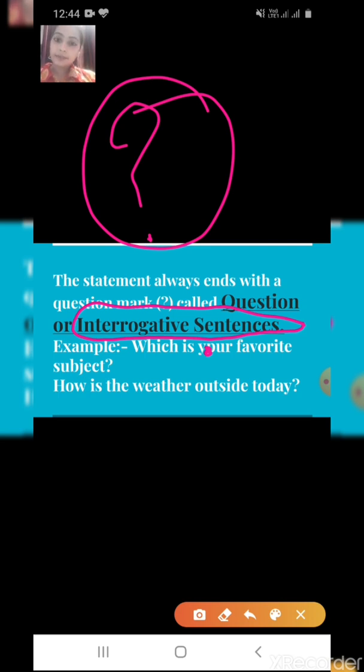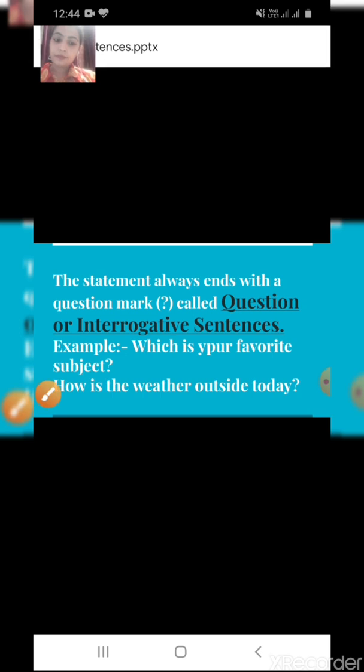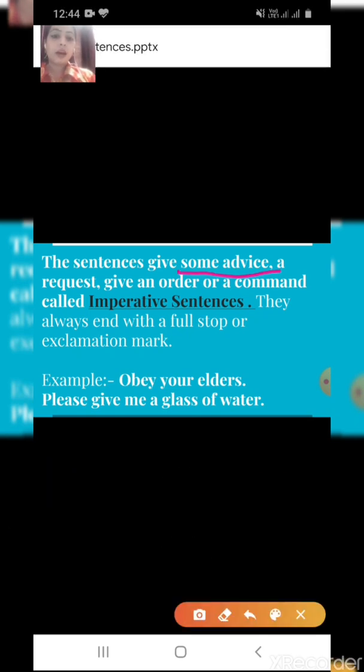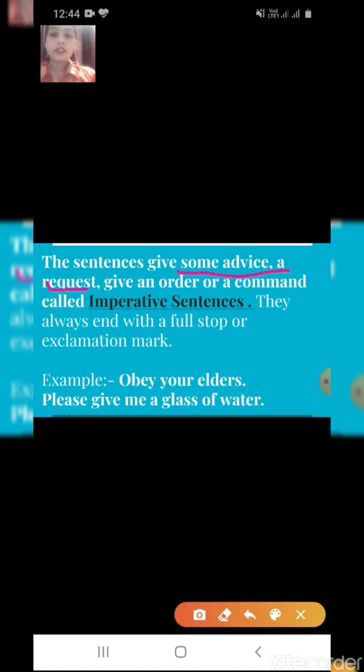Alright. Next, sentences that give some advice. Remember this. Sentences that give some advice, request something, or give an order or command to somebody are called imperative sentences.